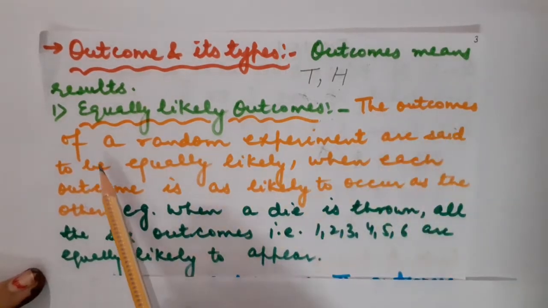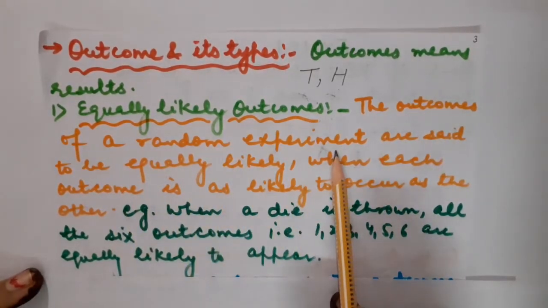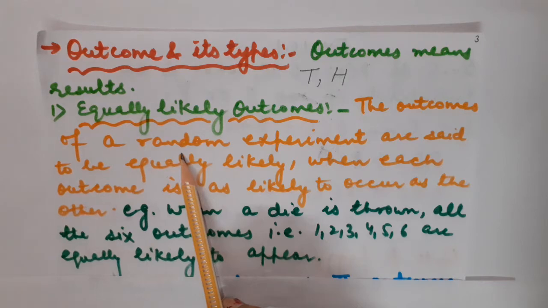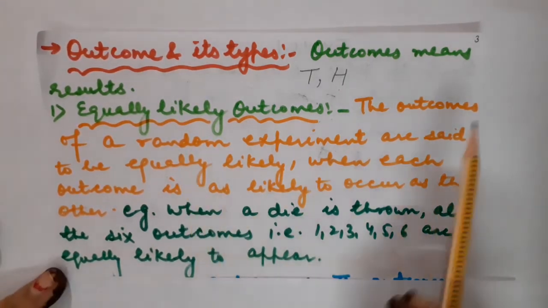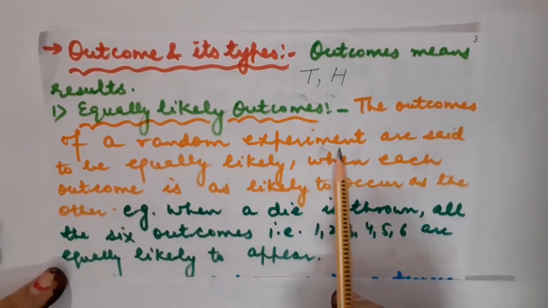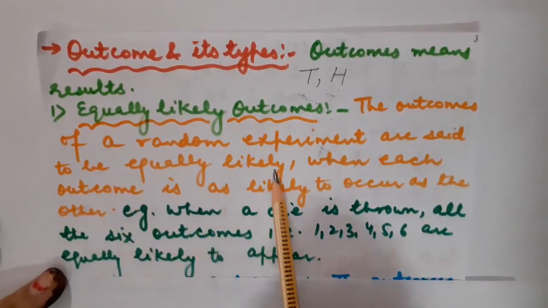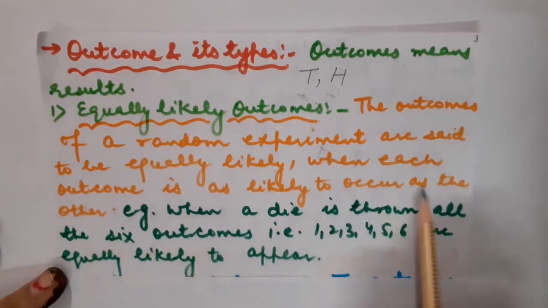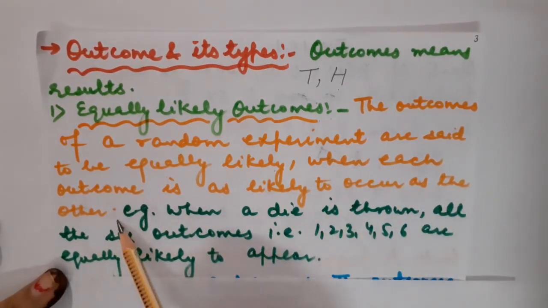The outcomes of a random experiment. Again I repeat, random experiments are those experiments in which we do not know the results; they are unpredictable to us. Okay. So the outcomes of a random experiment are said to be equally likely when each outcome is as likely to occur as the other.